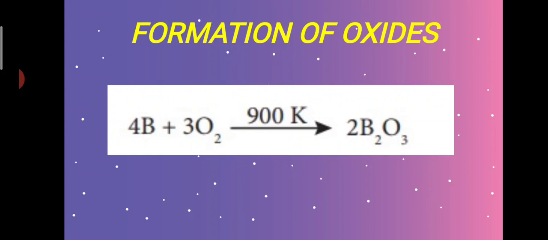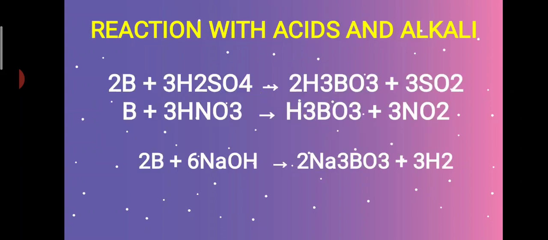Next is formation of oxides. Oxides means it is going to have oxygen. So when you heat boron with oxygen at 900 Kelvin, it forms oxide B2O3, which is diboron trioxide. B2O3 is diboron trioxide.